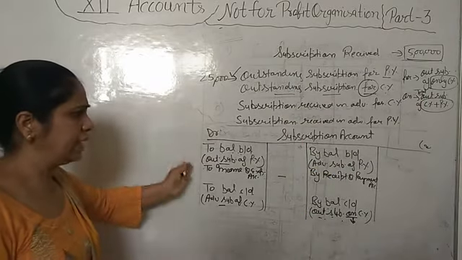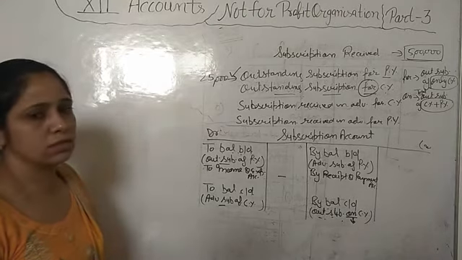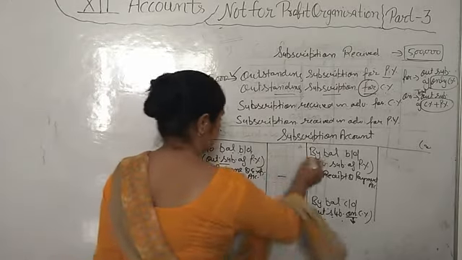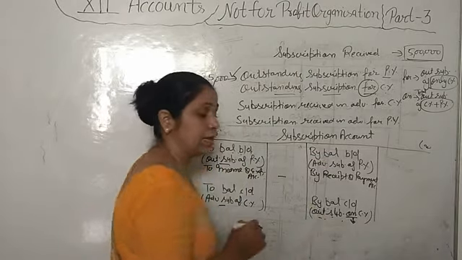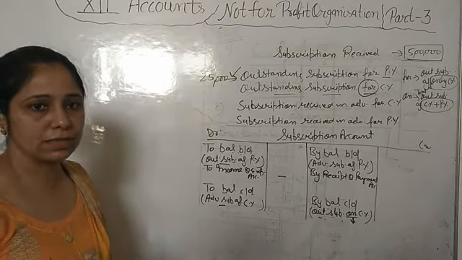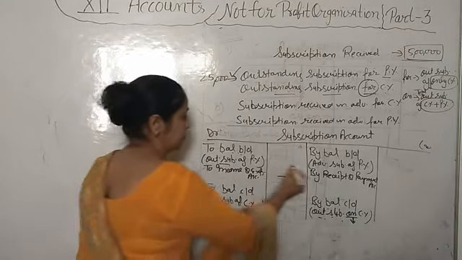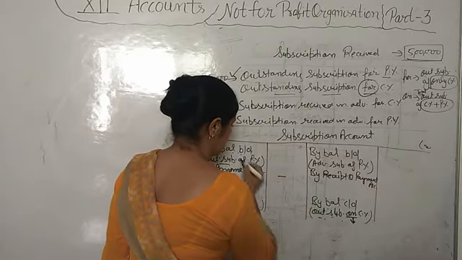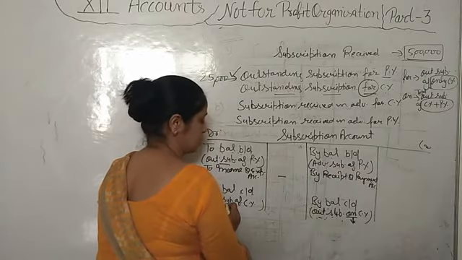You can solve any type of complicated questions also by making the subscription account. Okay. Balance BD, balance BD, balance CD, balance CD. This is the outstanding subscription of previous year. How will you remember? Because outstanding subscriptions are assets and assets are debit balance. So outstanding subscription we will write in the debit side and advance subscription of previous year on the credit side. Now balance CD will be opposite. Okay, here outstanding subscription and here advance subscription of current year.